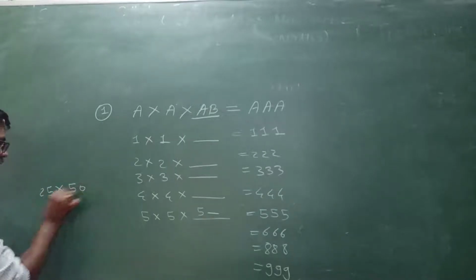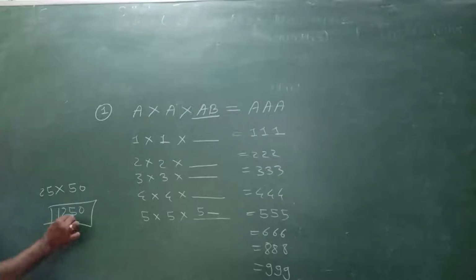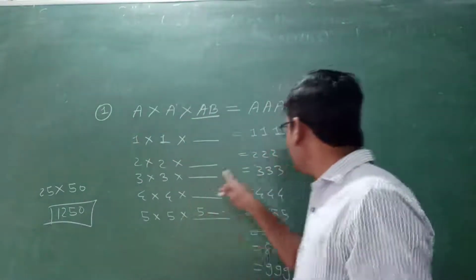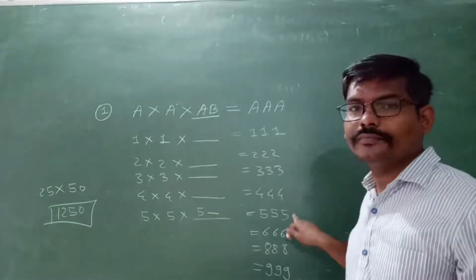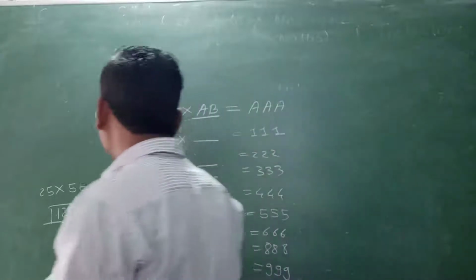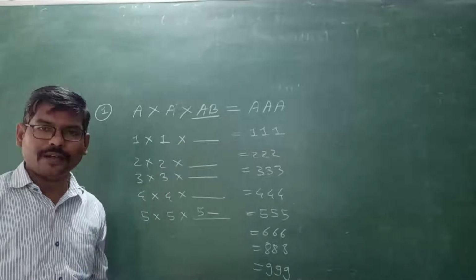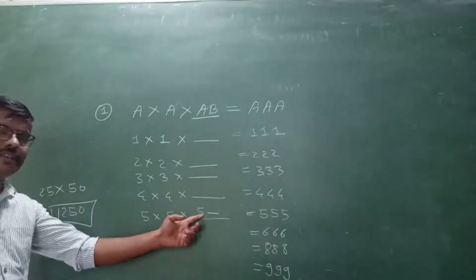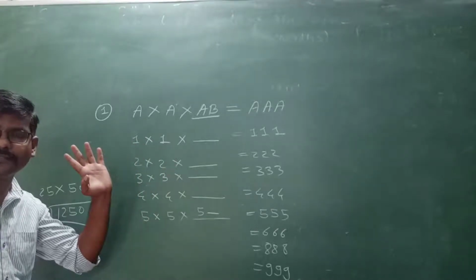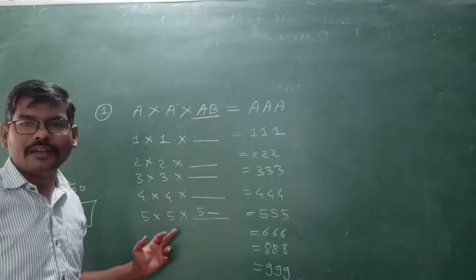also, 25 5s are 125, and with 0 the answer will be of 4 digits. The answer will be of 4 digits, and here the answer is given of 3 digits. Everywhere the answer is given as 3 digits. So my dear students, can we take 5 as the value of a? No, we can't take 5. If you go further, instead of 50, 51, 52 to 59, the value will go above 4 digits. So in short, the value of a can't be found.